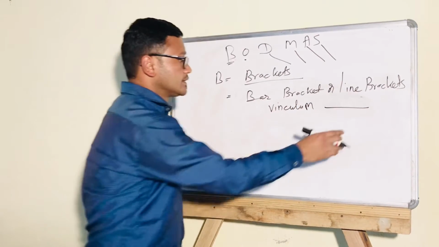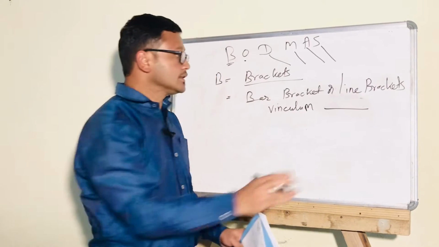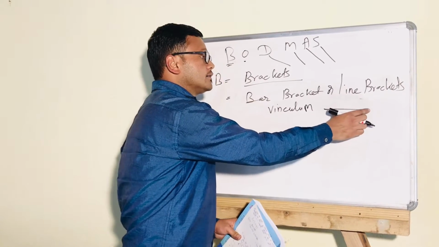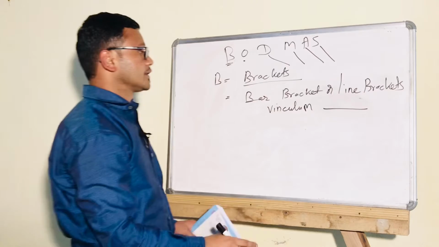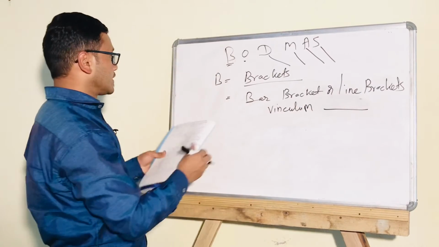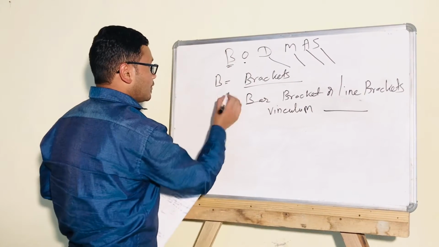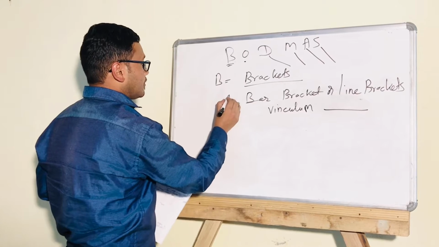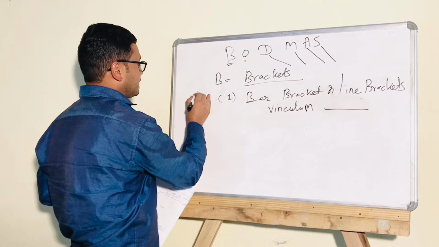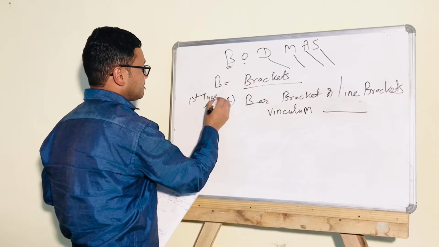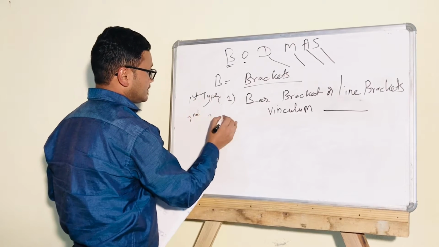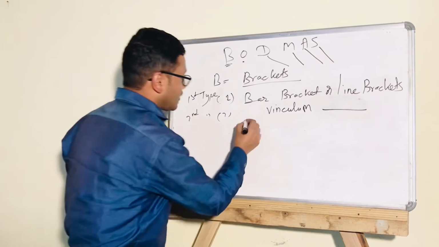Okay, the symbol is like this, bar. This is number one, the first type. Then the second type, number two, is round